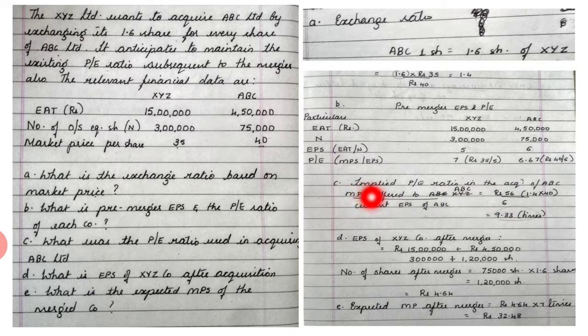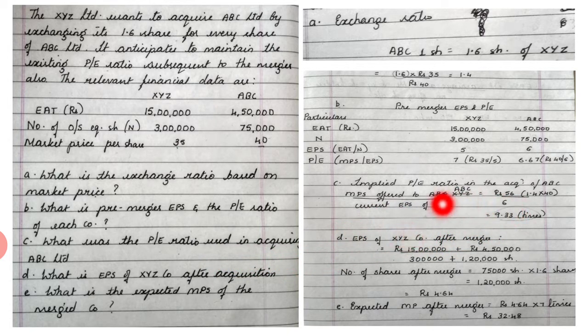So the market price per share offered to ABC is 56 divided by the current EPS of ABC, the current earnings per share of ABC that we have calculated over here, which is 6 rupees. So 56 divided by 6 gives us 9.33. So what is the implied PE ratio? It is 9.33. So the implied price earning ratio in the acquisition of ABC is 9.33. Coming to the fourth question, what is the EPS of XYZ company after acquisition?